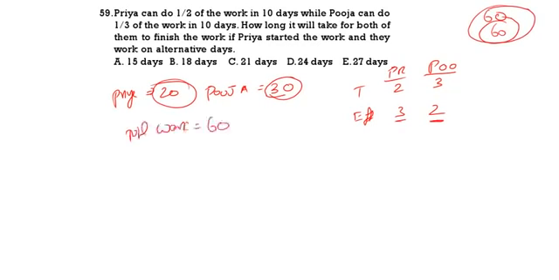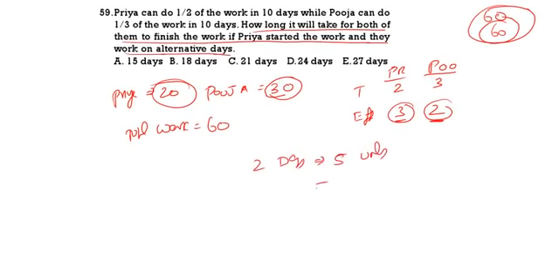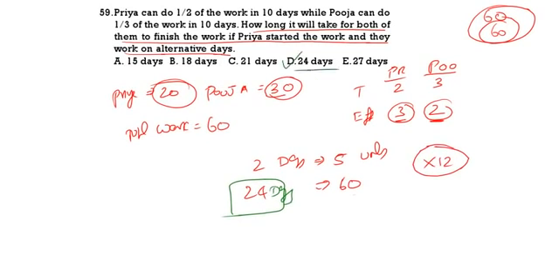Now, how long will it take for both if Priya started the work and they work on alternative days? So Priya is doing first day 3 units. Pooja next day 2 units. So 2 days we will complete 5 units. To complete 60 units, 5 to become 60, we have to multiply with 12. 2 into 12, 24. So what is the correct answer? It will take 24 days to complete the work. Option 4 is the correct answer. See the next question.